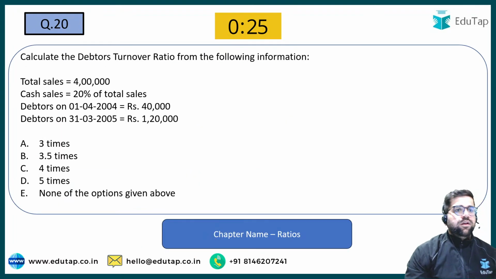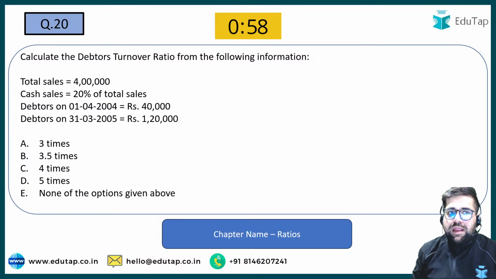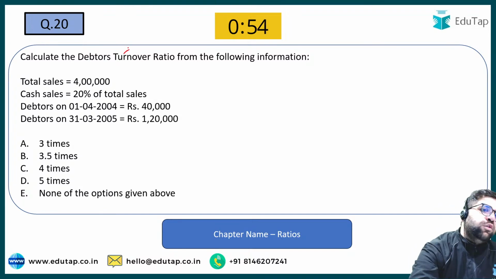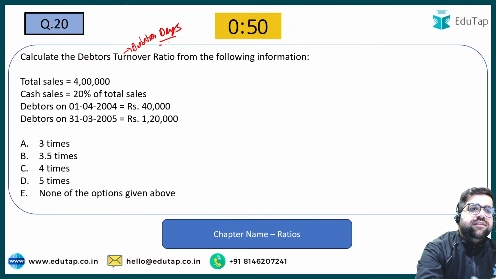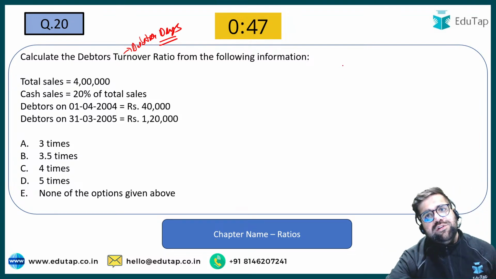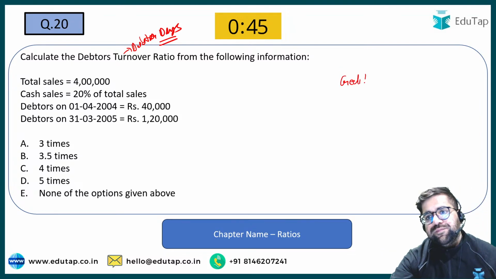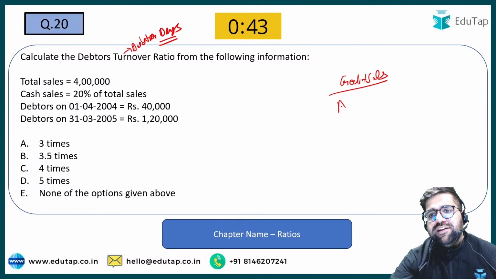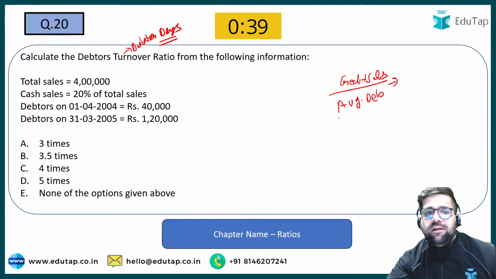Good. Question number 20. Calculate debtors turnover ratio from the following. Now this ratio is also known as your debtor days. Okay. Debtor days is equals to what? Your credit sales divided by average debtors. Average debtors. So average debtors I can see